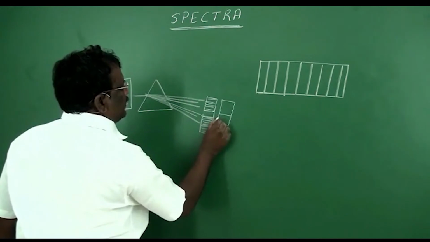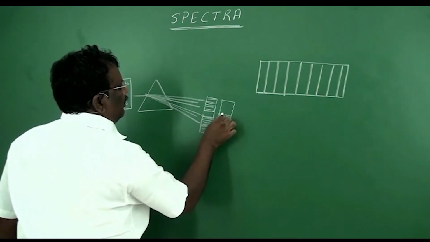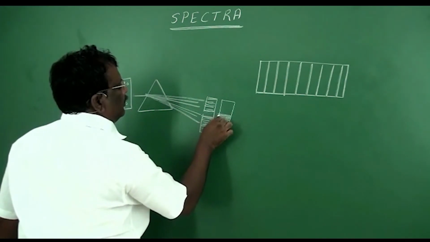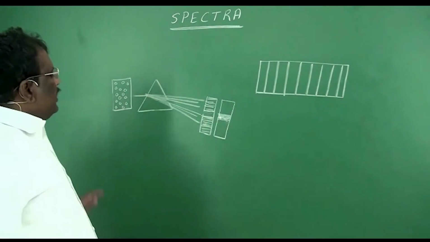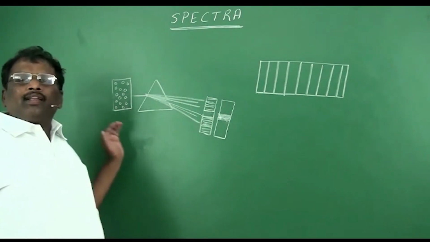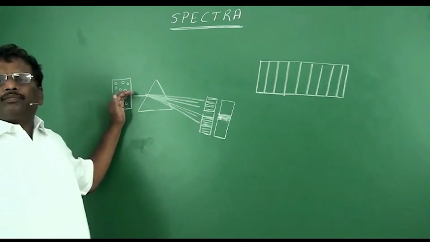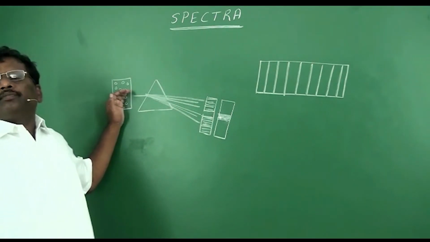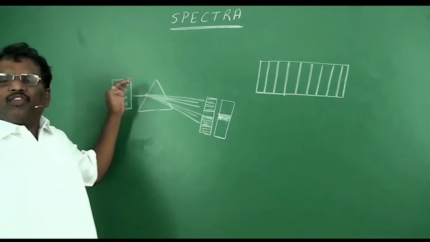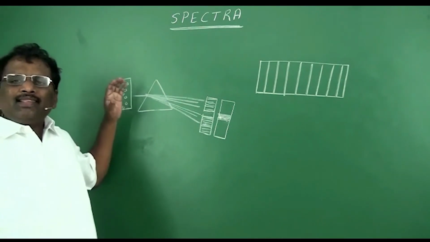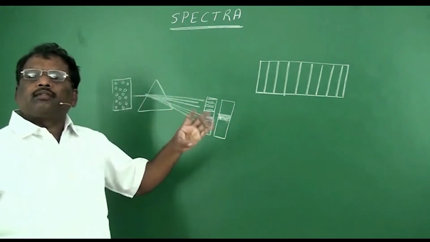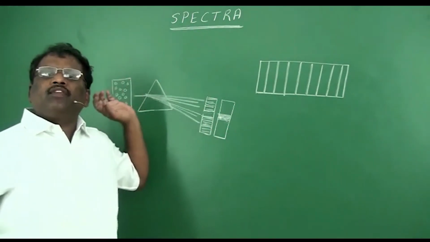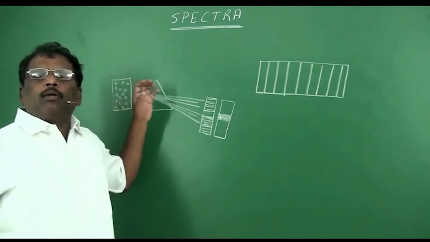So that means in the emission spectra, you will find white lines on a dark background. Both these spectra: when white light is allowed to pass through a sample of atoms under study, based on the position of the electron in those atoms, these atoms will absorb a specific wavelength of light radiation.